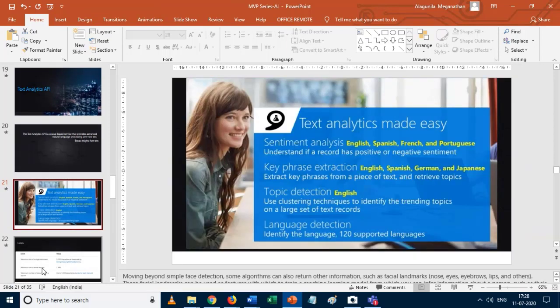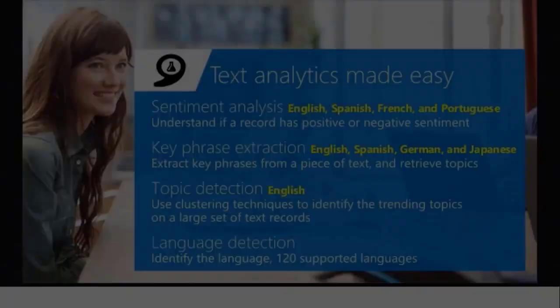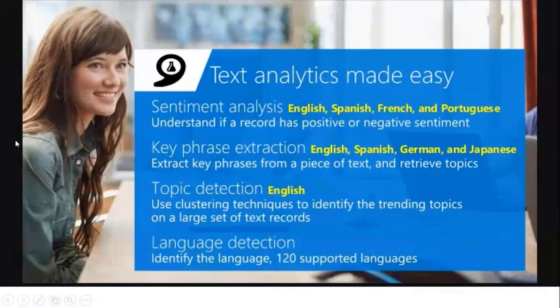So we can extract the insight information from the text. We can analyze the text sentiment, whether the text is in English, Spanish, French or Portuguese, to understand if a record has positive or negative sentiments.